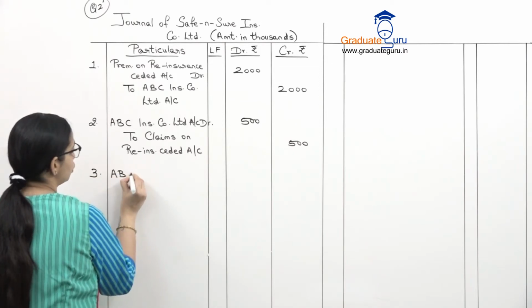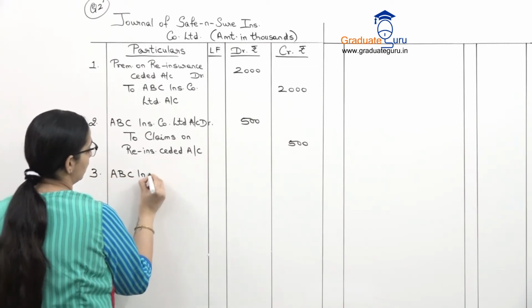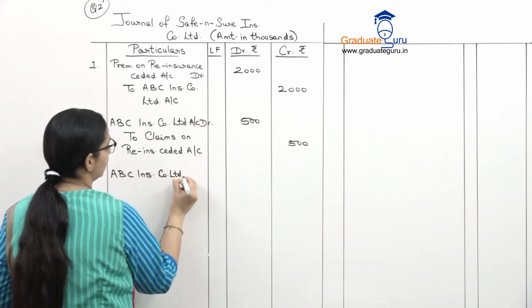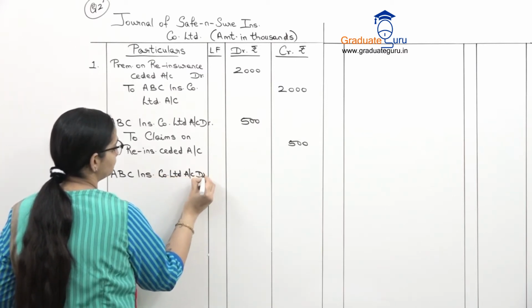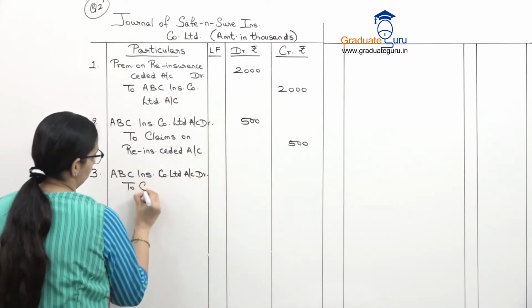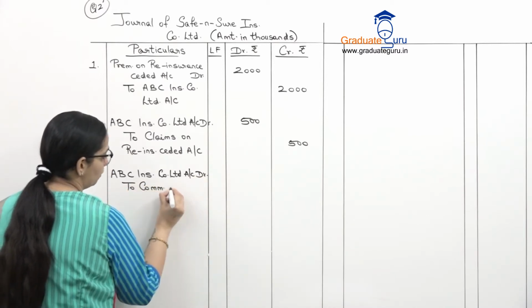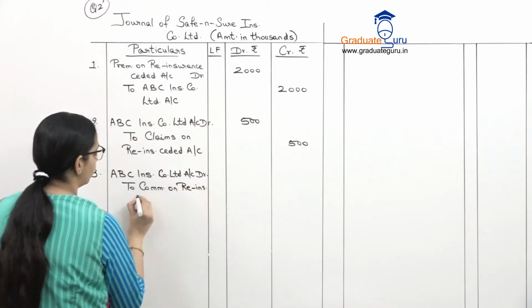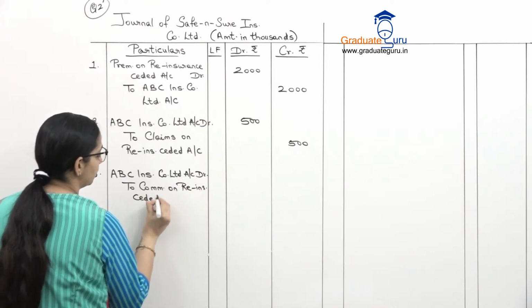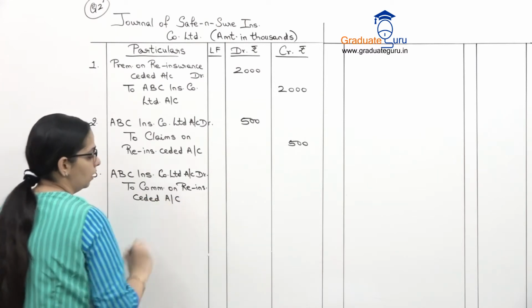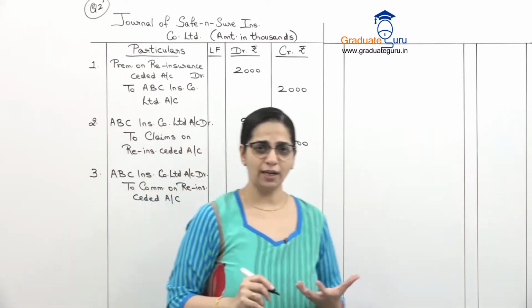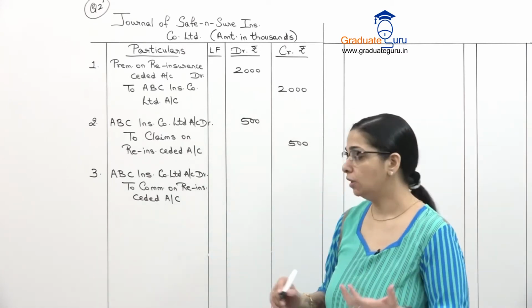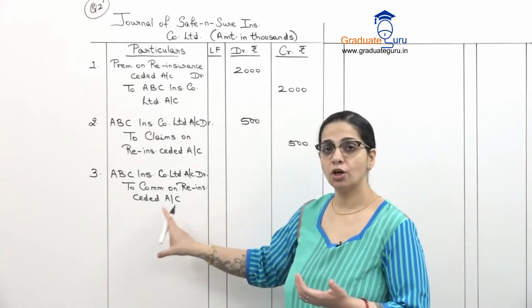So we are supposed to receive our commission, ABC Insurance Company Limited account debit to commission on reinsurance ceded account. यहाँ पर we have to calculate an amount क्योंकि they've said 5% of premiums. कौन से premium? यहाँ पर we are talking about reinsurance ceded.